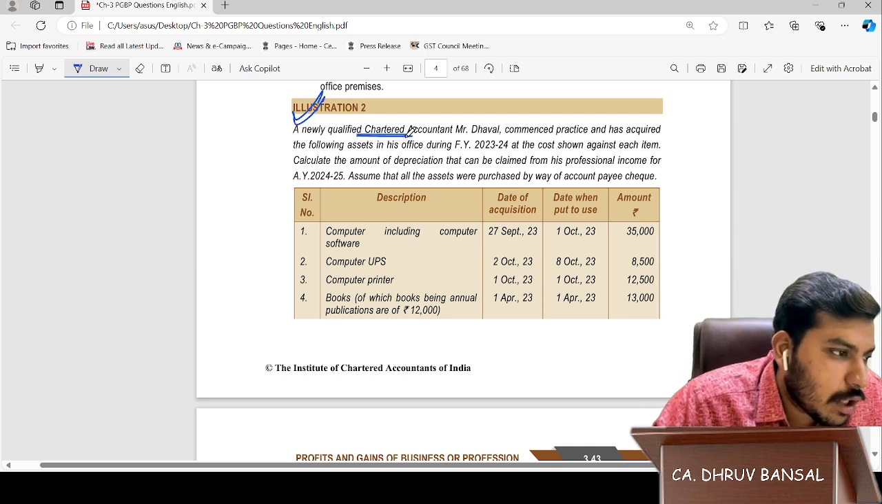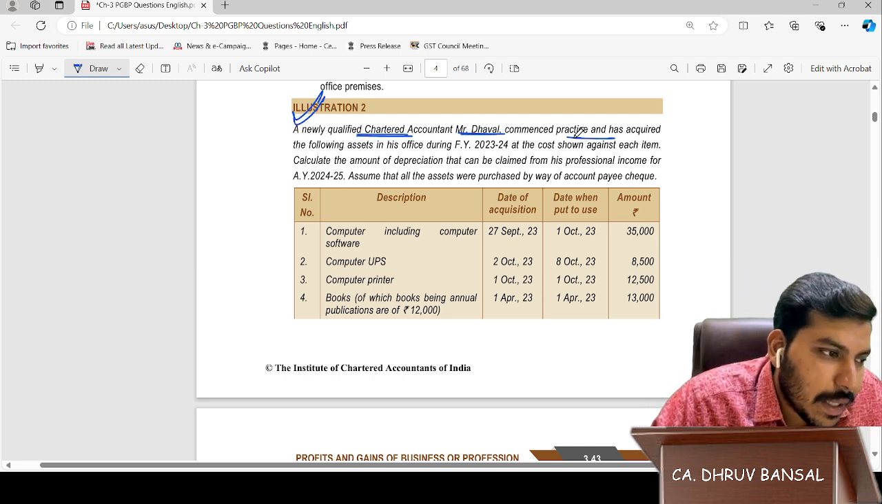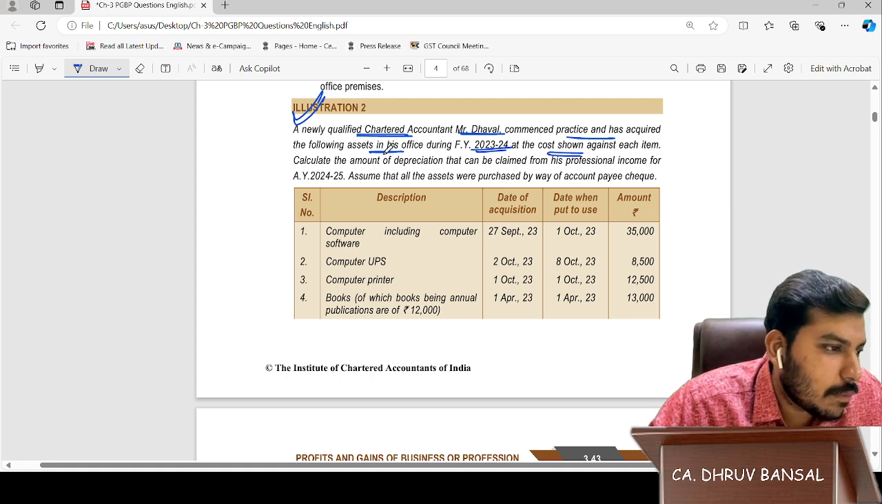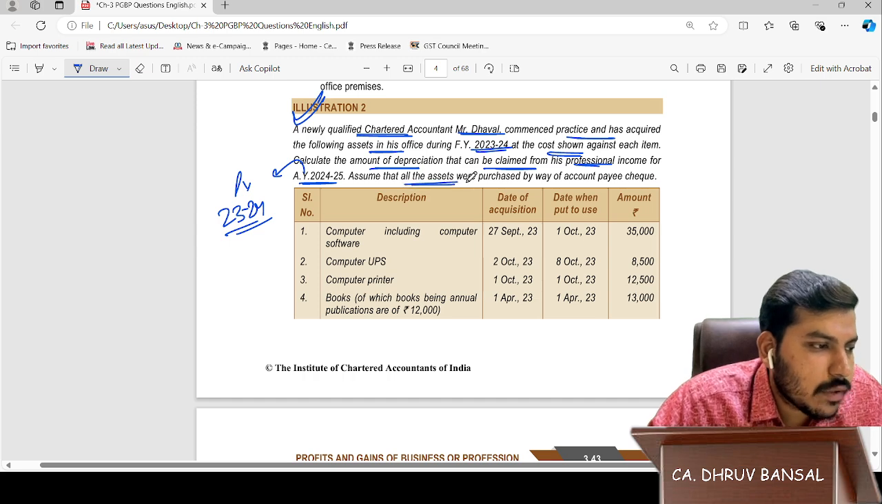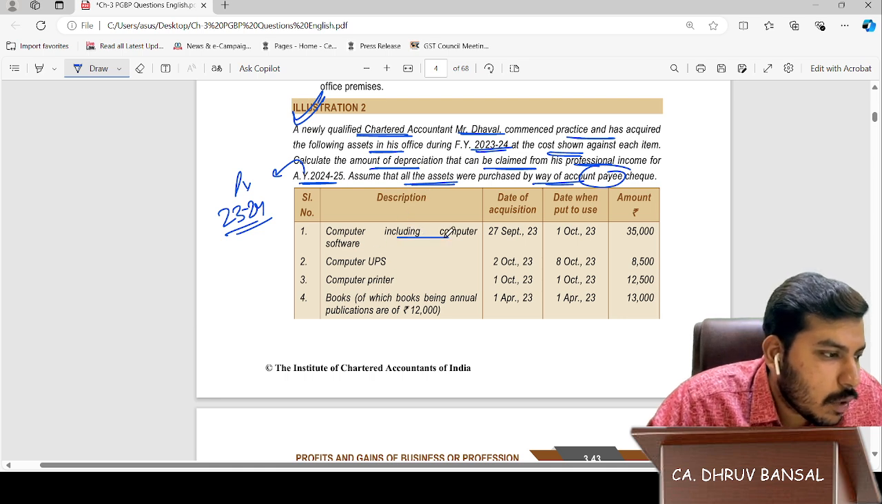A newly qualified chartered accountant, Mr. Dhaval, commenced practice and has acquired the following assets in his office during financial year 23-24 at the cost shown against each item. Okay. Calculate the amount of depreciation that can be claimed from his professional income for assessment year 24-25, meaning previous year 23-24. Assume that all the assets were purchased by way of account payee cheque. Okay, no issues.